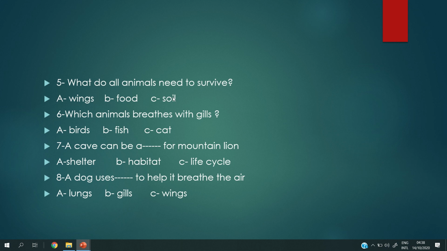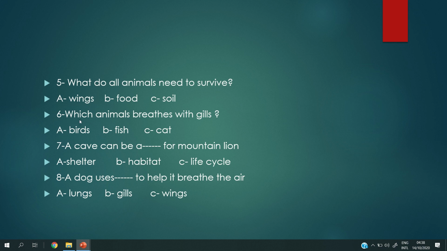Of course, no, plants are the ones that need soil. The lion and the dog don't need wings. So not all animals need wings, but all animals need food.